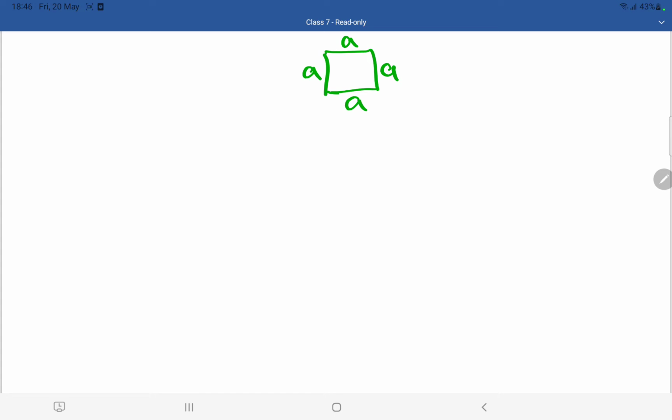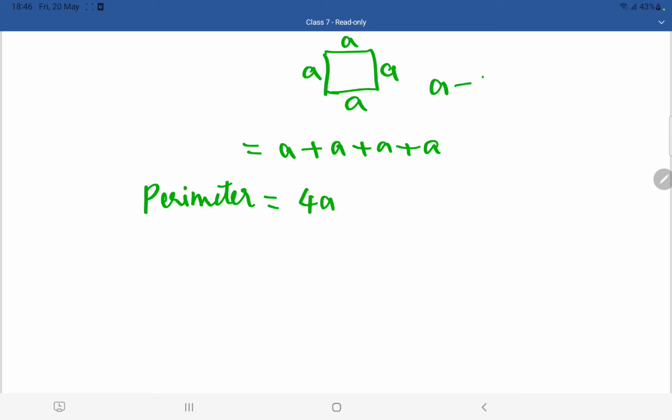So all the 4 sides of a square are equal. I am going to add them: A plus A plus A plus A. So 4 times A will become 4A. So the formula for perimeter of a square is 4A. Here A is the side of the square.